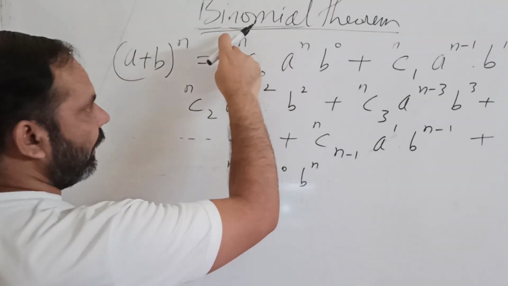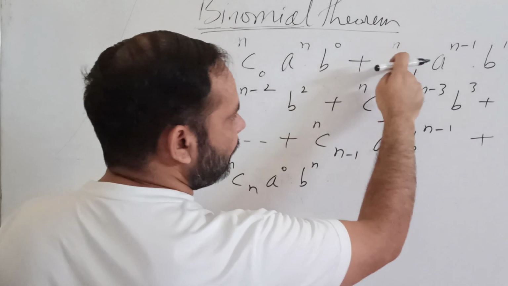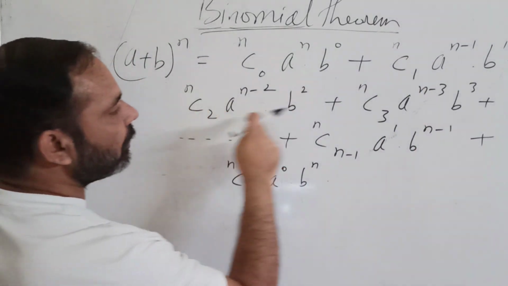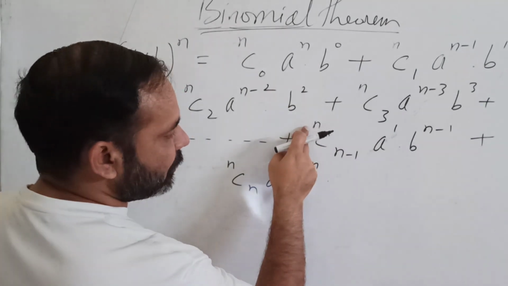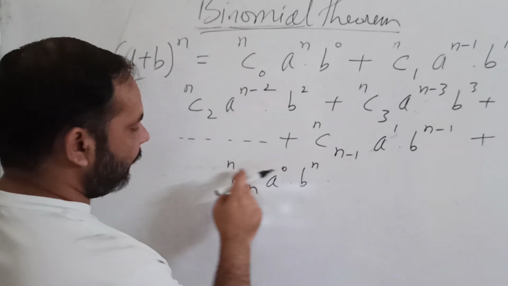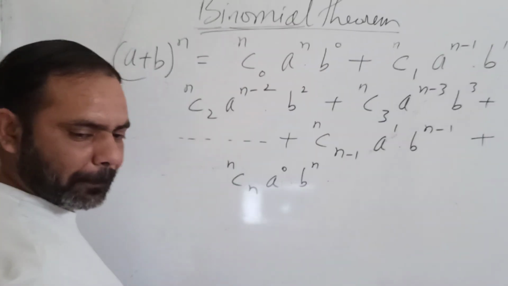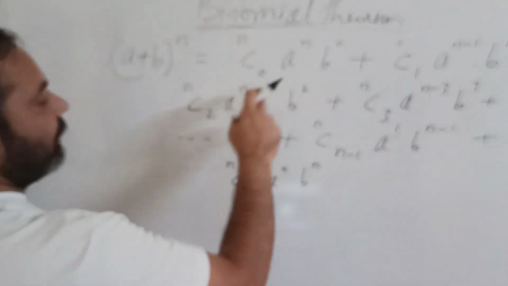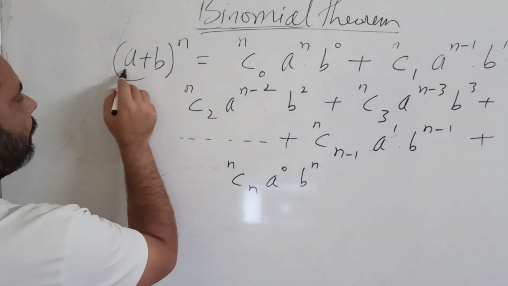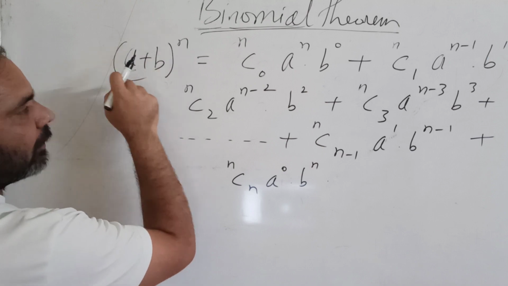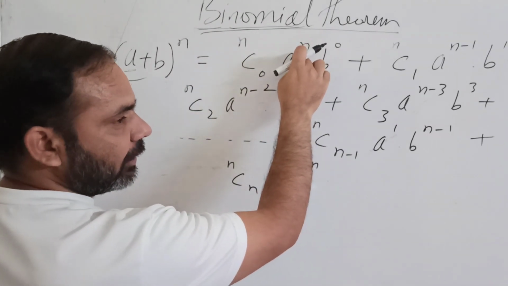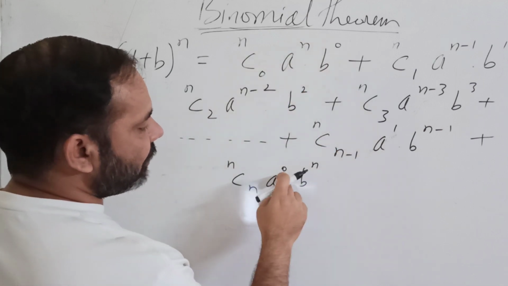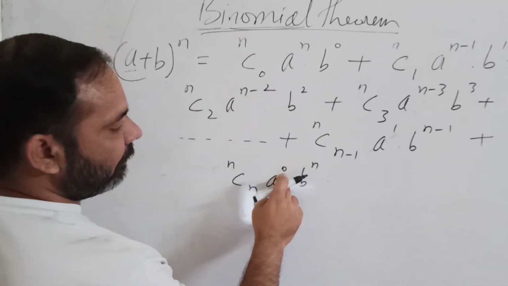What is the formula? See, nC0, nC1, nC2, nC3. Similarly, it will go on increasing. Second last will be nC(n minus 1) and last will be nCn. Then you have the first term of the binomial. Its power will start from n, the highest value, and will decrease up to the value of 0.